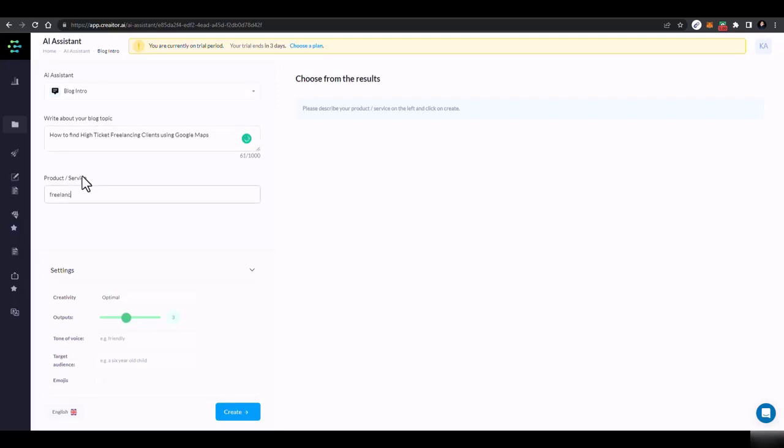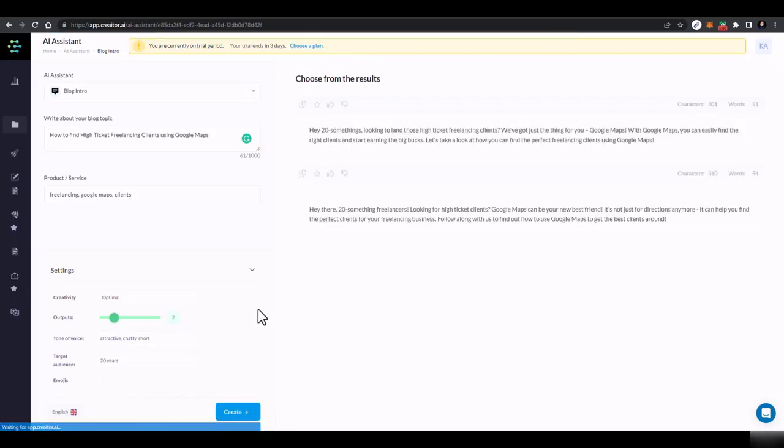Okay, and then how many outputs do you want? I want 2 outputs. Then it should be attractive, chatty, short. Okay, then 20 years, and I'll just click on create, and it would create some blog intros for you.